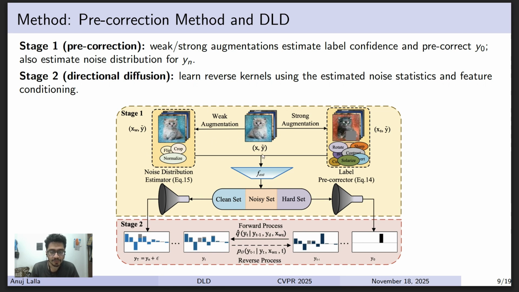Given an input image and label y tilde, we obtain two augmentations for the image. One is a weak augmentation, one is a strong augmentation, given by xw y tilde and xs y tilde. And we pass the image to an external feature extractor. The goal is to classify the inputs into three sets: clean set, noisy set, and hard set. This is how we will obtain y0 and yn for each of the images. And this is the entire directional label diffusion process, which was discussed earlier.